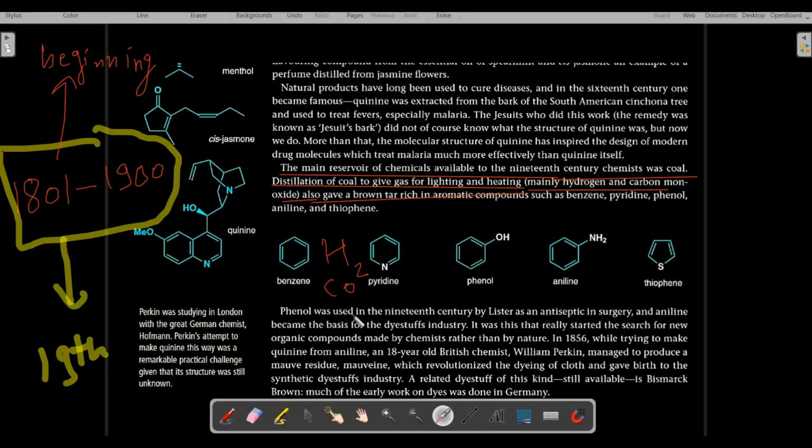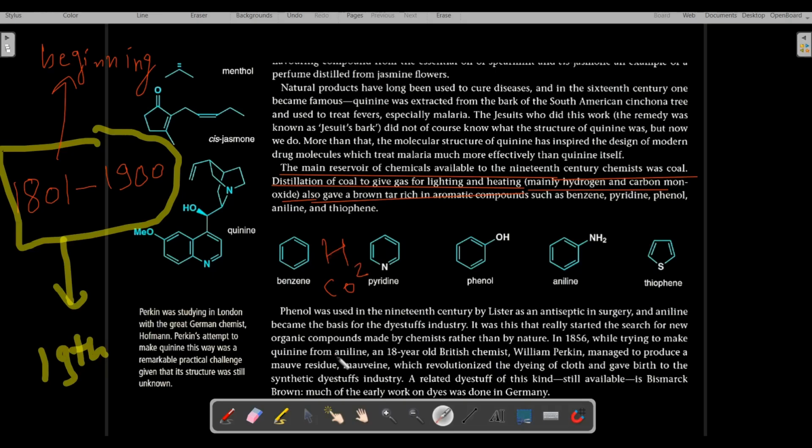After the gases were removed from the distillation of coal, there was a brown tar left, rich in aromatic compounds such as benzene, pyridine, phenol, aniline and thiophene, and the structures of these compounds have been given below.